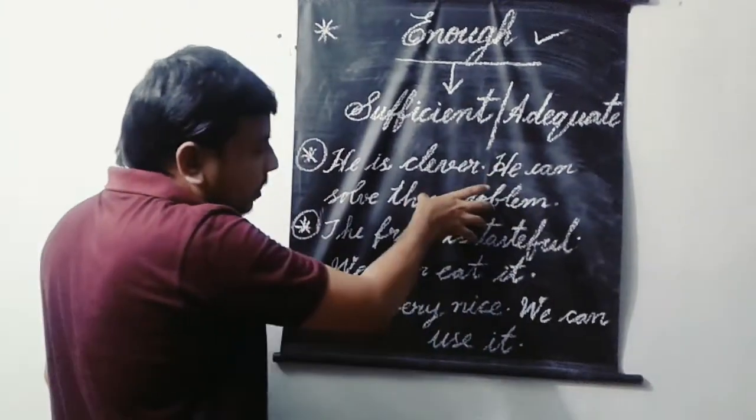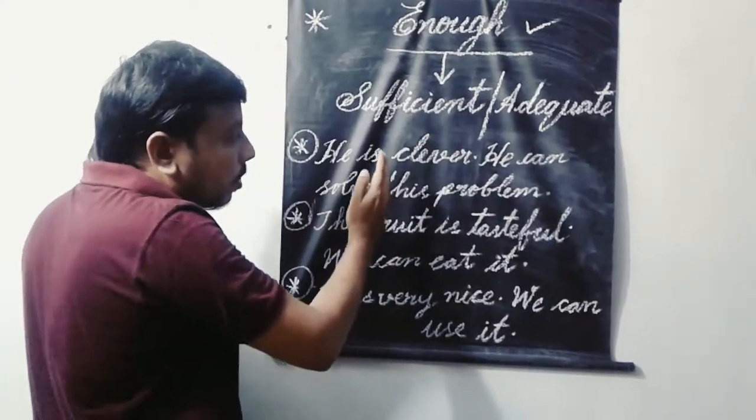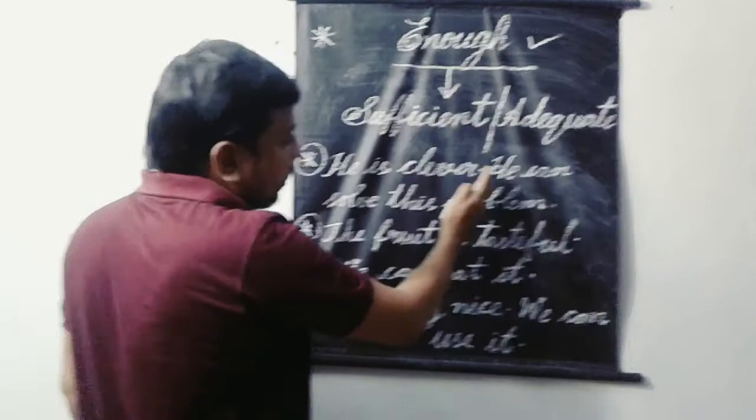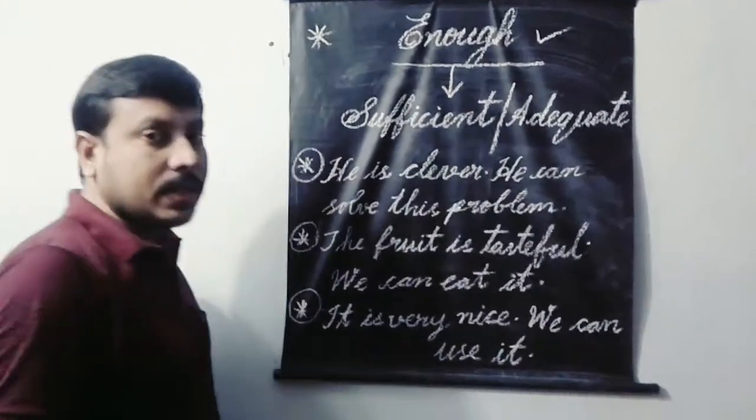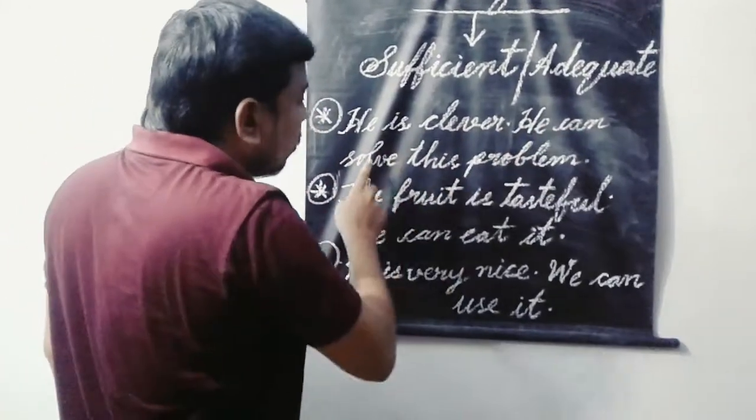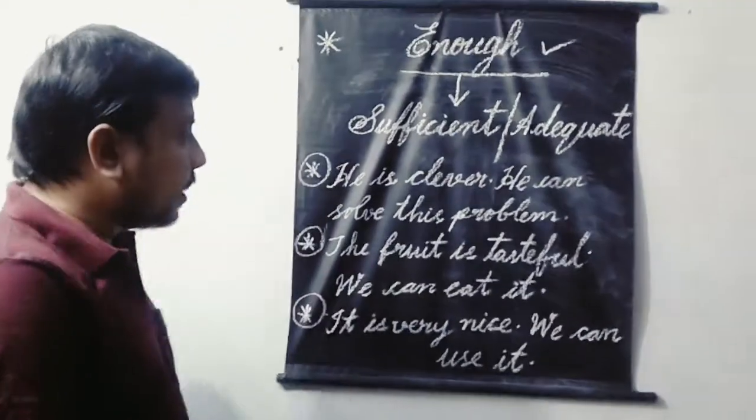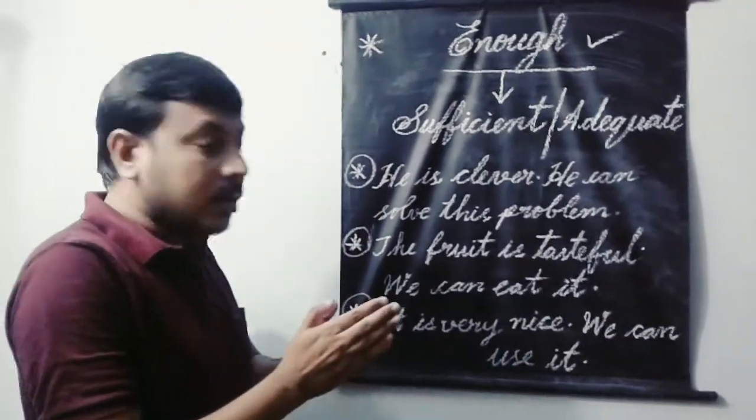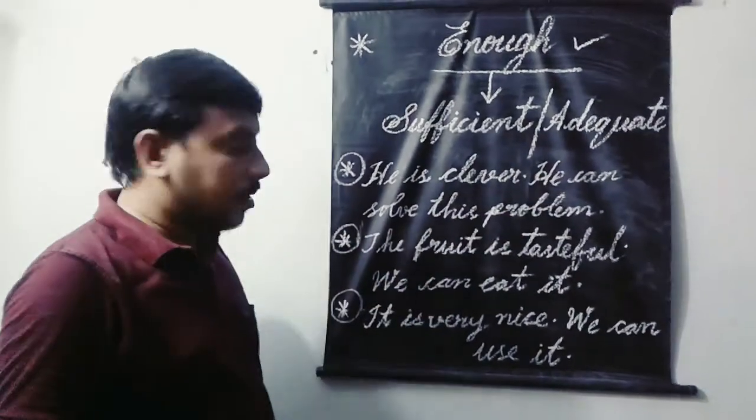This is another sentence. Already I have told you, enough goes after an adjective. Then how to say the answer? By joining these two events: He is clever enough to solve this problem. In such a way, by using enough with to, we can say the answer.